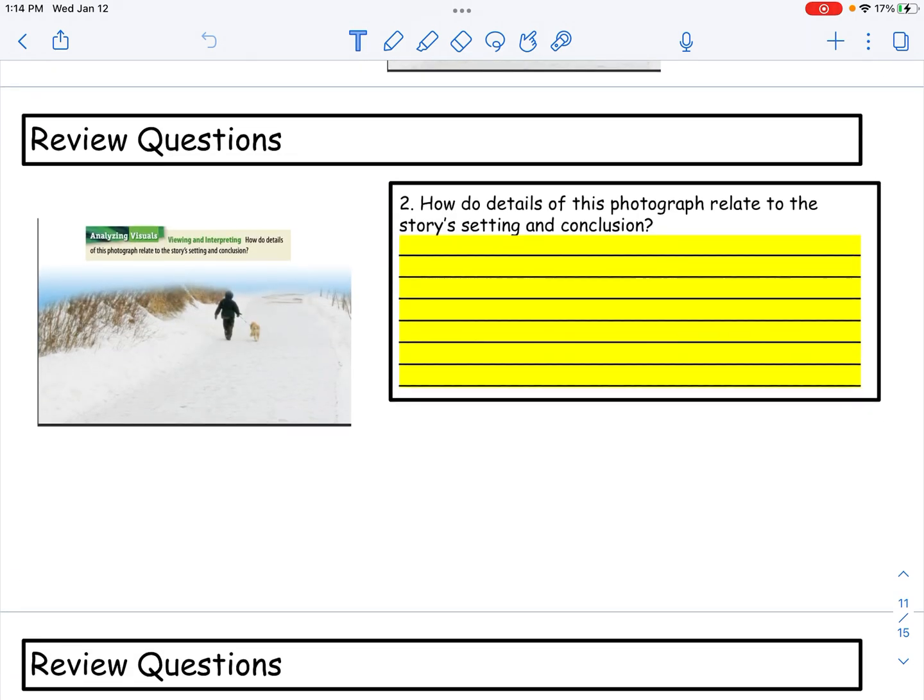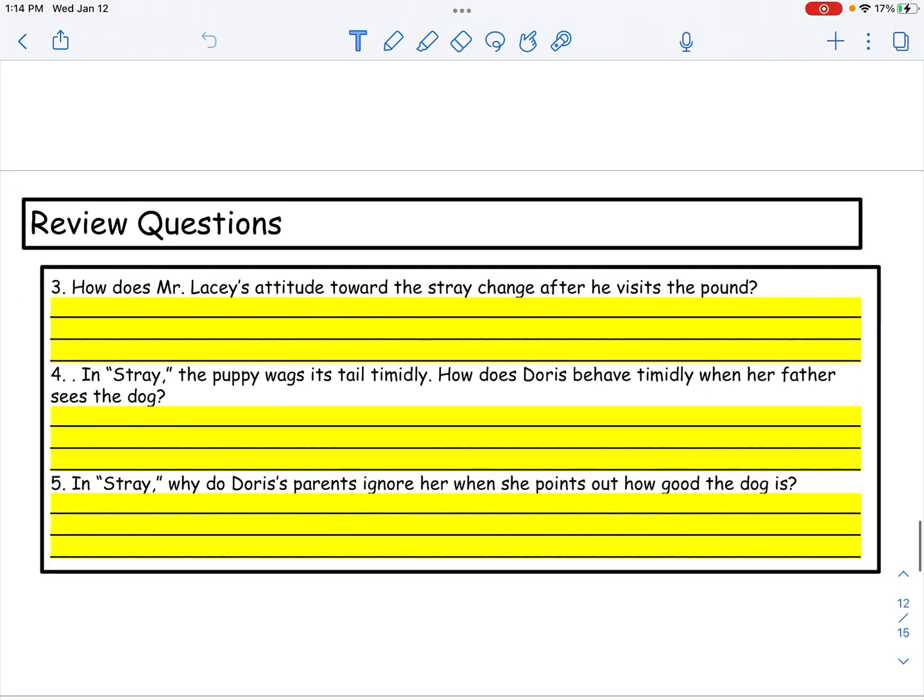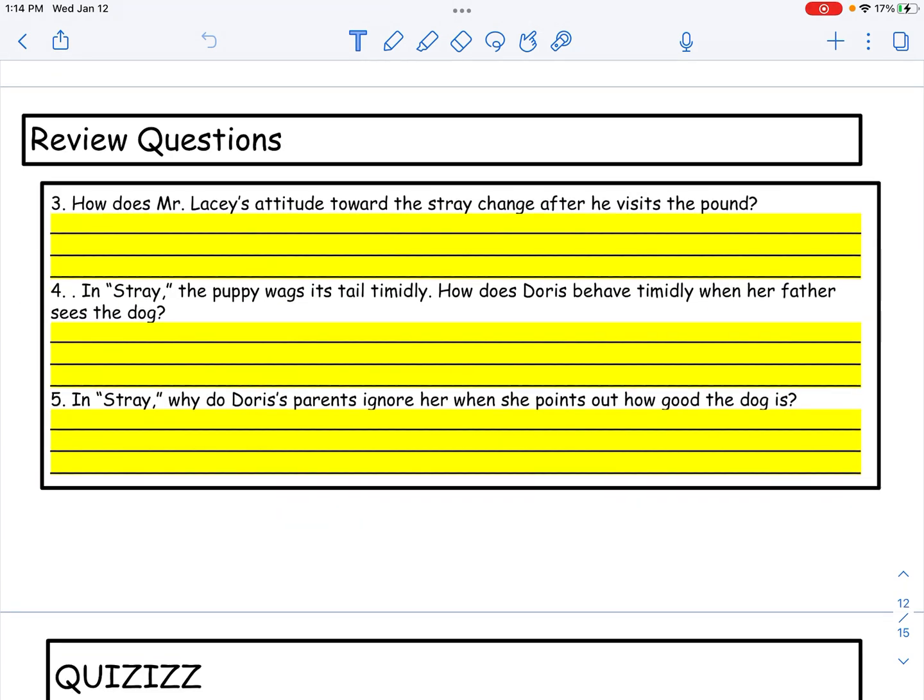Okay, number 2. How do the details of this photograph relate to the story's setting and conclusion? Well, look at the weather, right? What does that have to do with the setting? And what does it have to do with the end of the story and what we find out happens? Okay, so pause the video and answer it.